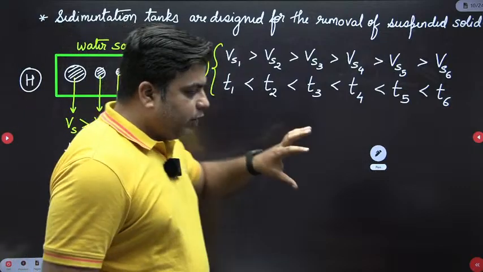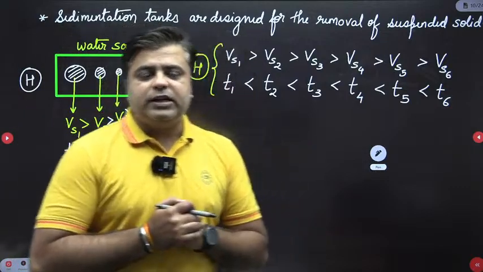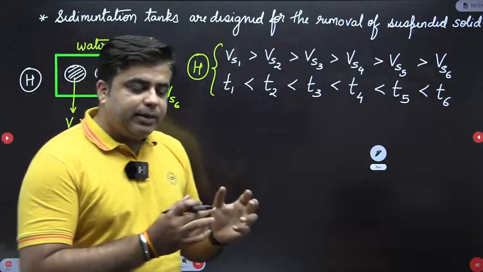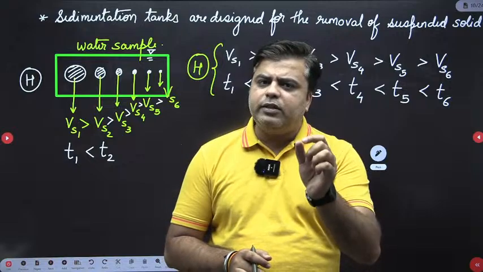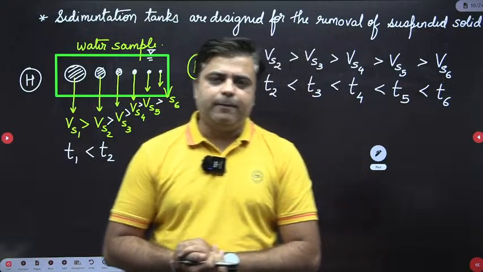If we need to increase the efficiency of sedimentation, it means our sedimentation tank should be capable enough to remove even the smallest size of the particle.